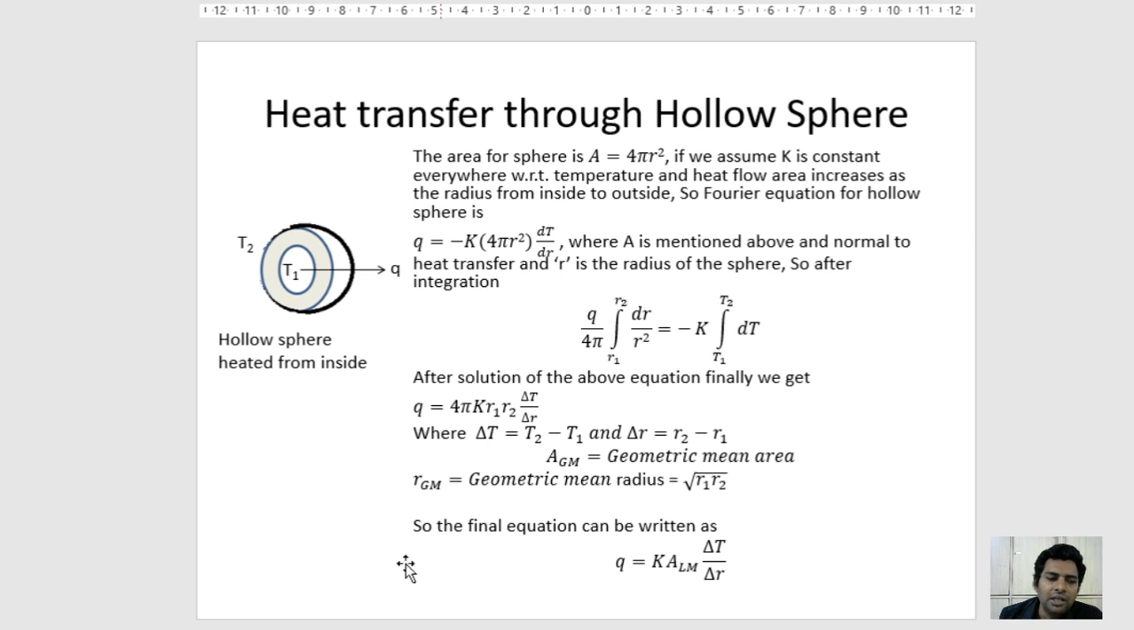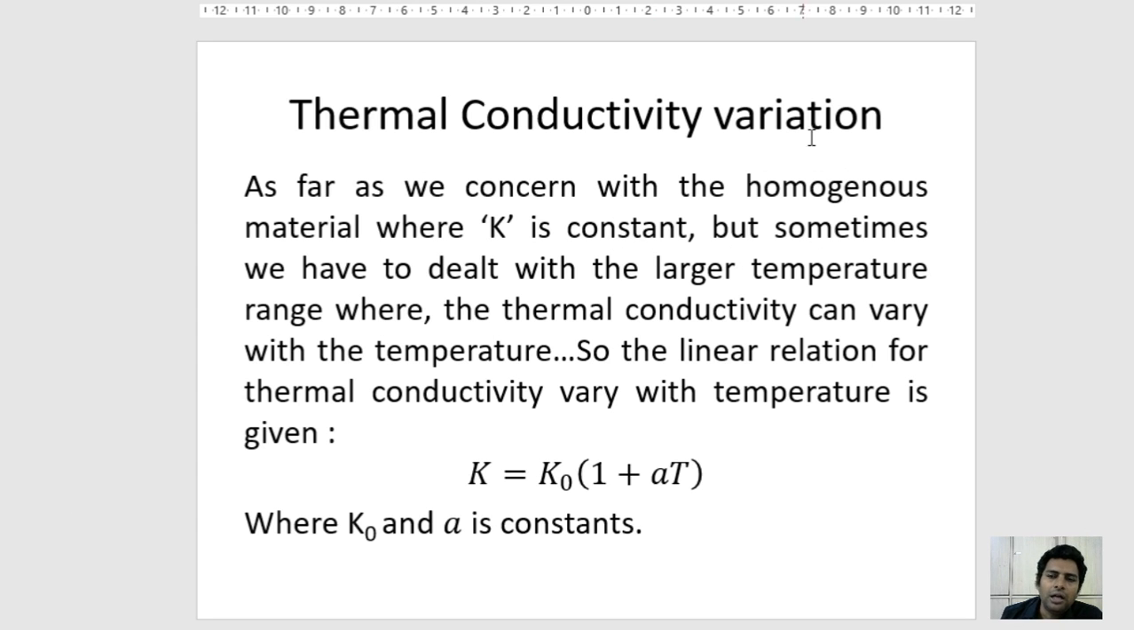In this way, the conduction is going through, and after studying one-dimensional heat conduction, we need to see the thermal conductivity variation along with the material. As far as we are concerned with the homogeneous material where K is constant, but sometimes we have to deal with material having a larger temperature range, and the thermal conductivity variation may be prevalent. So the linear relation for the thermal conductivity varying with the temperature is given as K is equal to K0 into 1 plus alpha T, where K0 and alpha are constants.